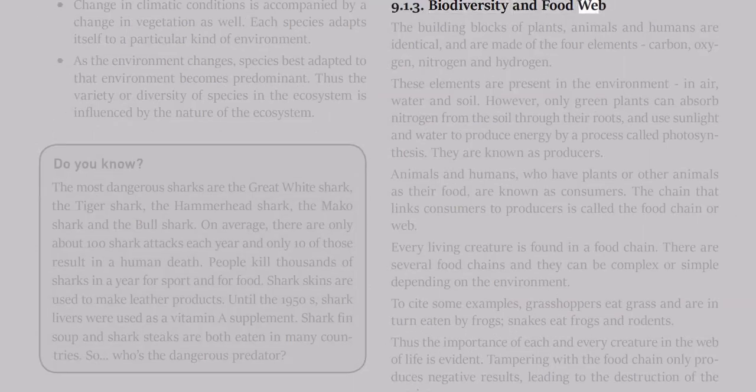9.1.3 Biodiversity and food web. The building blocks of plants, animals, and humans are identical, and are made of the 4 elements: carbon, oxygen, nitrogen, and hydrogen. These elements are present in the environment in air, water, and soil. However, only green plants can absorb nitrogen from the soil through their roots, and use sunlight and water to produce energy by a process called photosynthesis.